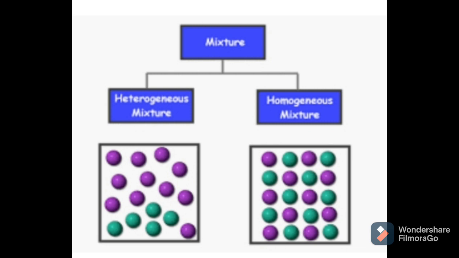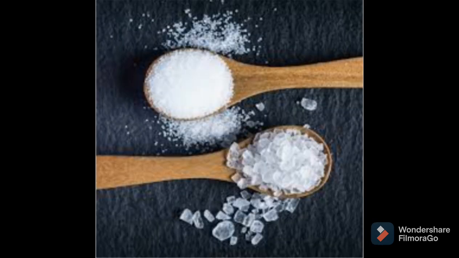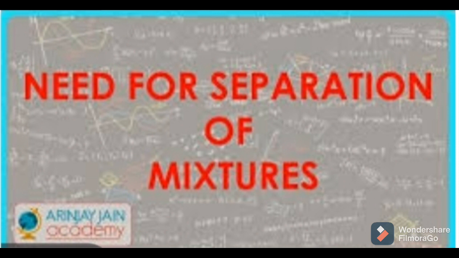The substances present in the mixture do not lose their identity. These components can usually be separated by simple physical methods. For example, common salt that is used in our kitchen is prepared from seawater by separating salt from water. So what is the need for separation of substances in a mixture? That we are going to study.